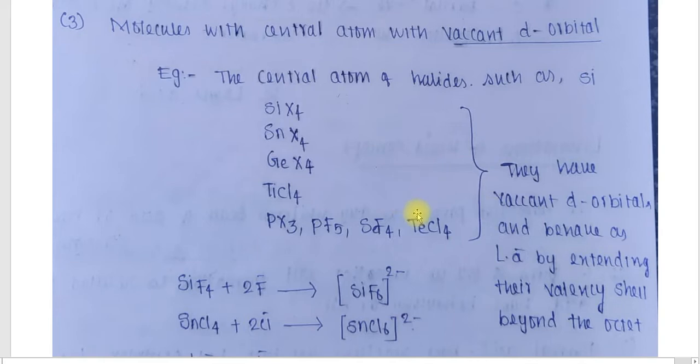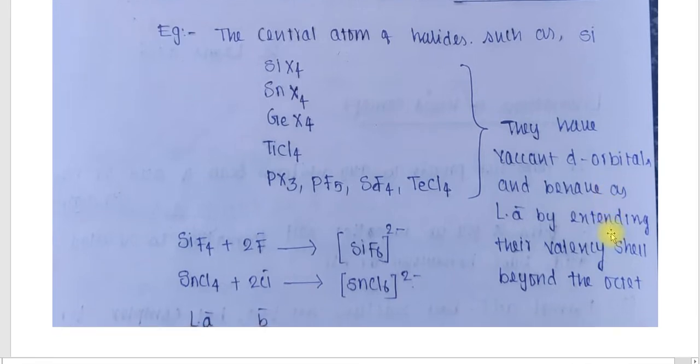All these substances will behave as Lewis acids. Why? Because they have vacant d orbitals and behave as Lewis acids by extending their valency shell beyond the octet. That is why these substances can act as Lewis acids.